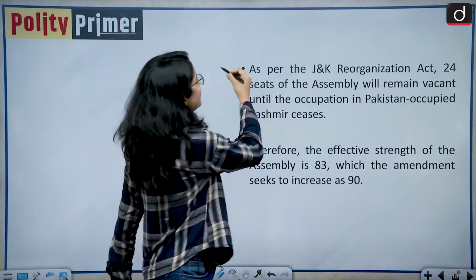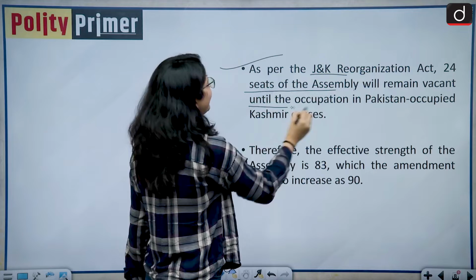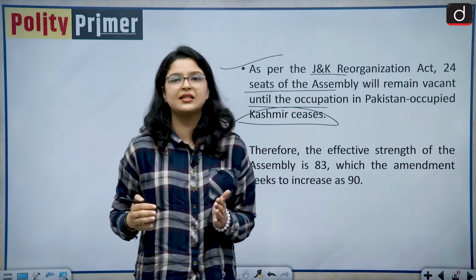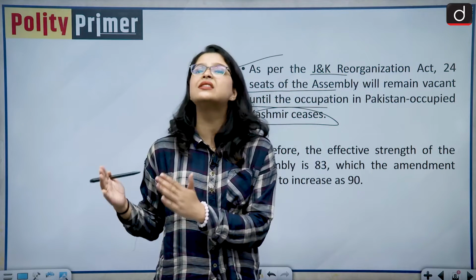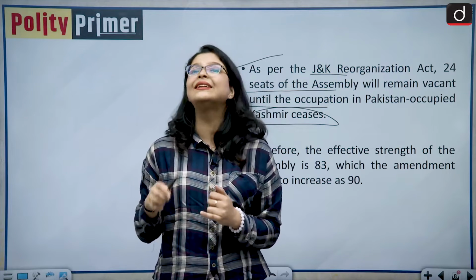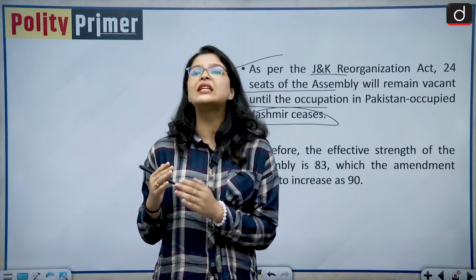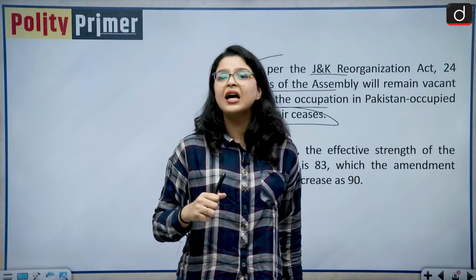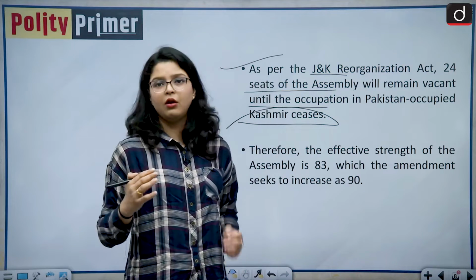Okay, so as per the Jammu and Kashmir Reorganization Act, 24 seats of the assembly will remain vacant until the occupation in the Pakistan occupied Kashmir ceases. So what does this mean? Does this mean India is going to conduct elections in the POK? Let us wait and watch what is going to happen. But if you ask me, ma'am, what is the current position? Yes, we are providing 24 reserved seats to the people who are displaced from the Pakistan occupied Kashmir, asserting the area as ours, as per the statement made by the Home Minister Amit Shah in the Lok Sabha during the winter session.